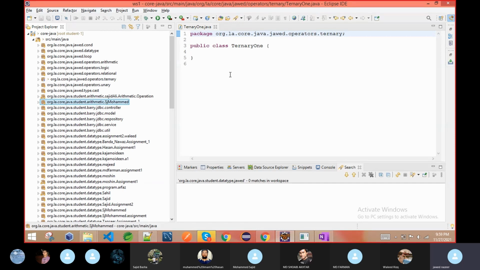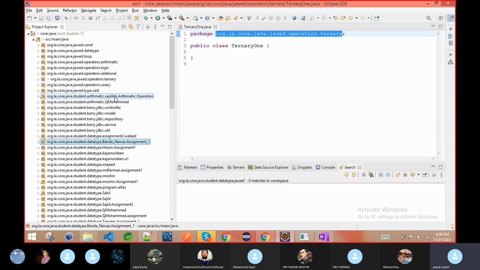It will not give you an error. It will not give you any warning. It is perfect. But in industry, we are not writing package names in capital letters. This is the first thing. So any one of you using capital letters, please remove that and make it a small letter.